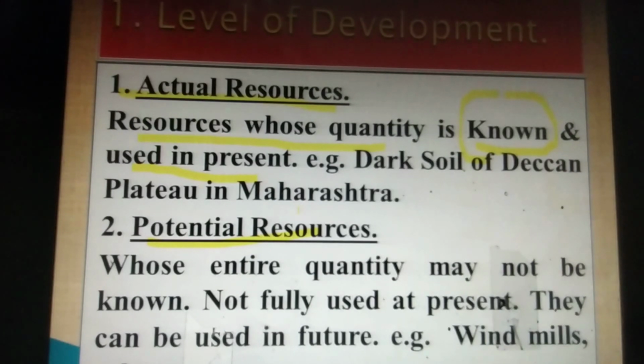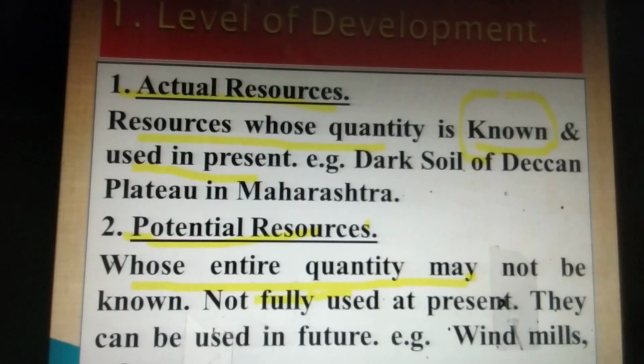Forests which are available in the mountainous regions, that is the actual resource, means whose quantity is known to us, which we are using at present. Then the second one is potential. You might have heard sometime we use the word that yes, you can do it, you have potential to do it. So here potential resources are those resources whose entire quantity may not be known, means we don't know what capacity, how much quantity it has, means not fully used at present.